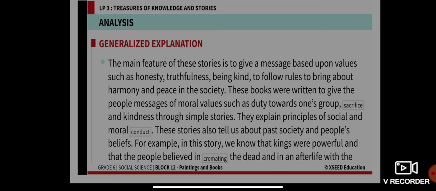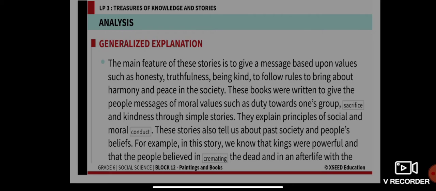These books were written to give people messages of moral values such as duty towards one's group, like how the monkey king was doing his duty to protect his people, and sacrifice and kindness through simple stories, like how the monkey king sacrificed himself in order to save his group.